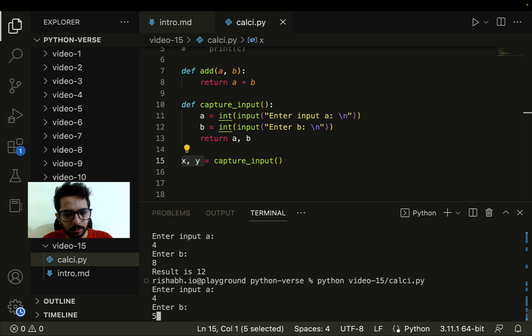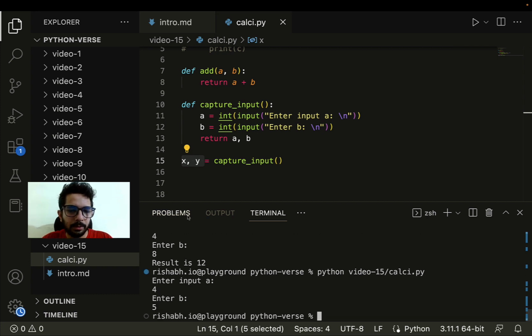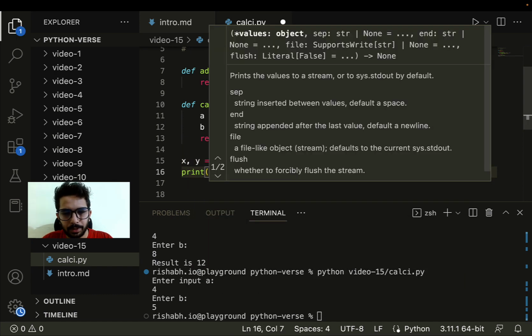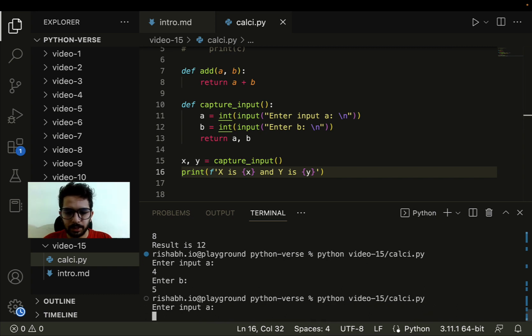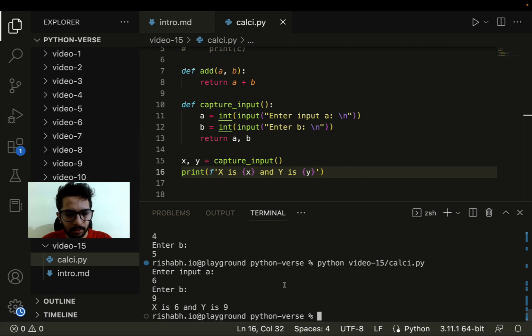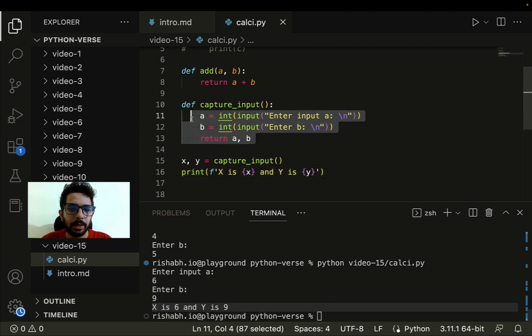So one is 4, one is 5. Okay, we have captured the values. We have done nothing with those values. Cool. Let me do a print here. x is, let's say x, and y is, let's say y. We are just trying to print the values which are entered by the user. Let me execute this. Okay, 6, then 9. So x is 6, y is 9. Which means we can easily use this function to capture the input.